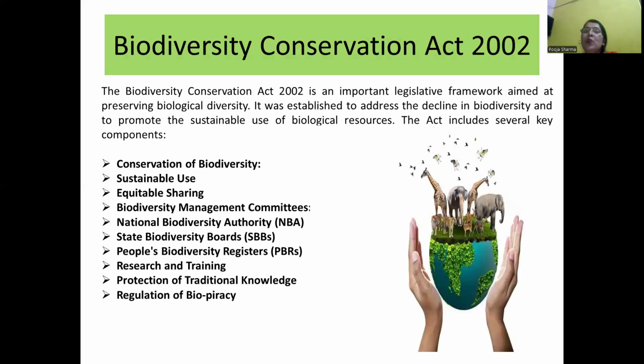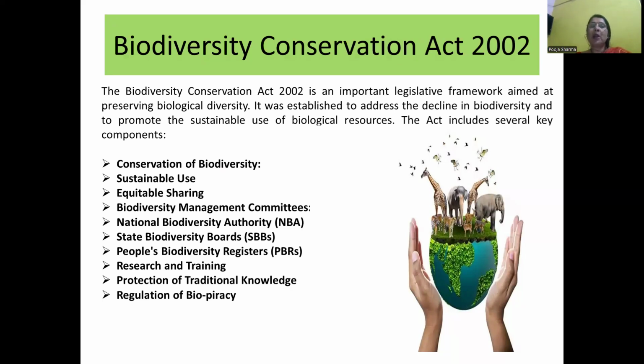Biodiversity Conservation Act 2002. The Biodiversity Conservation Act 2002 is an important legislative framework aimed at preserving biological diversity. It was established to address the decline in biodiversity and to promote the sustainable use of biological resources. The act includes several key components.